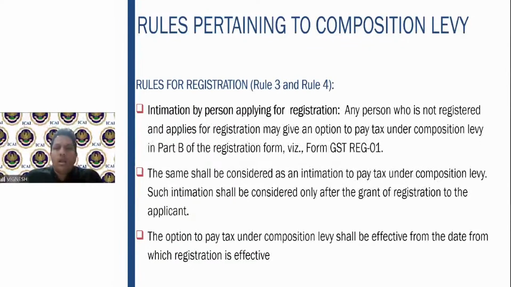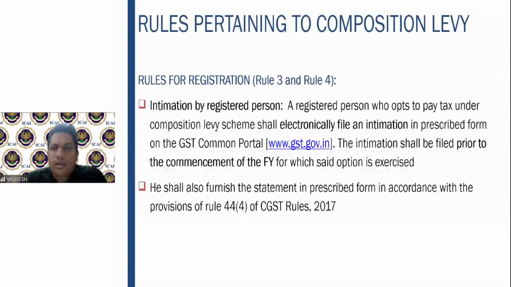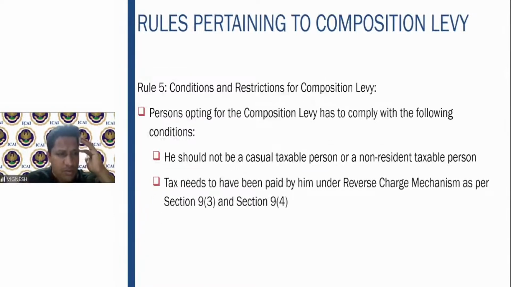Then, any person who is not registered and applies for registration may give an option to pay under the composition levy in part B of GST REG 1. The same shall be considered as an intimation to pay the tax under composition levy, and the option shall be effective from the date when the registration is effective. Electronically, he has to file an intimation in the prescribed form, that is CMP 1, as I told you. He should also furnish the statement in the prescribed form in accordance with the provisions of section 44. A person who opted for the composition levy has to comply with the following conditions. He should not be a casual taxable person, as I told you, or non-resident, and he has to pay the tax under the reverse charge mechanism.